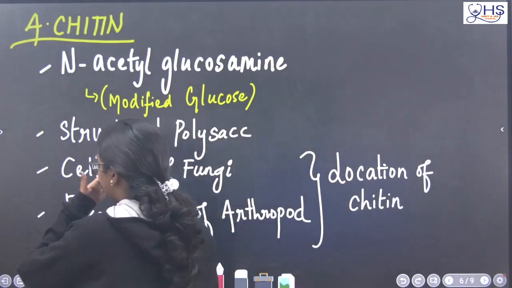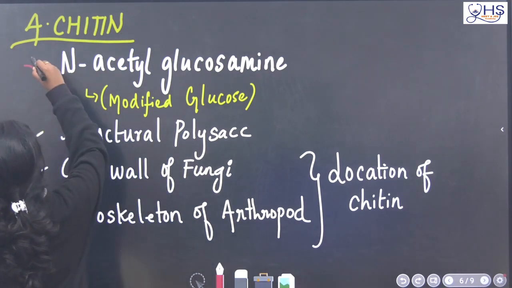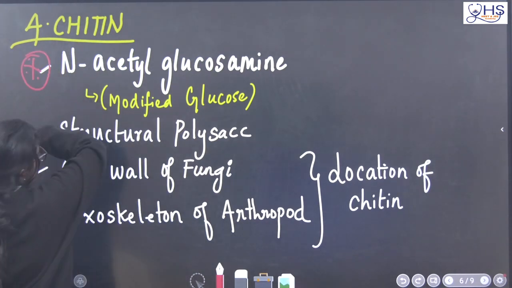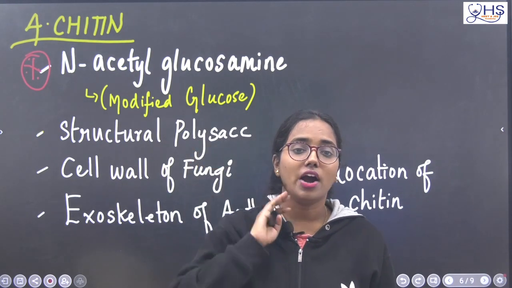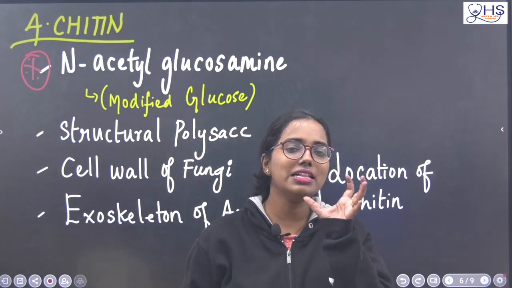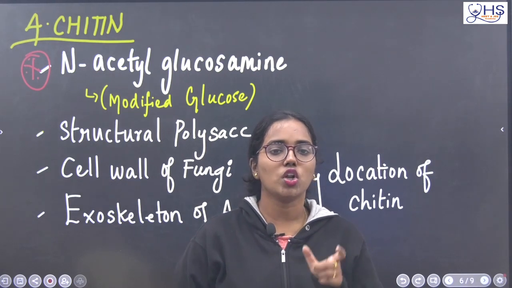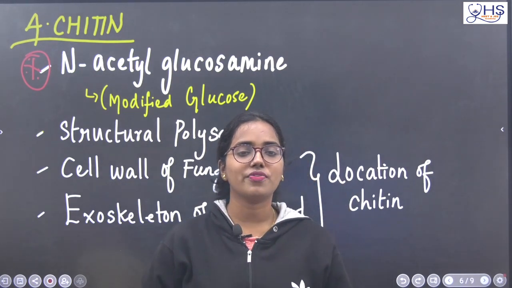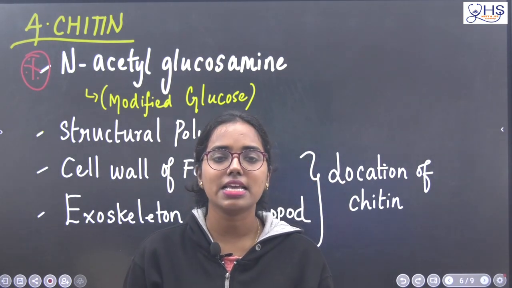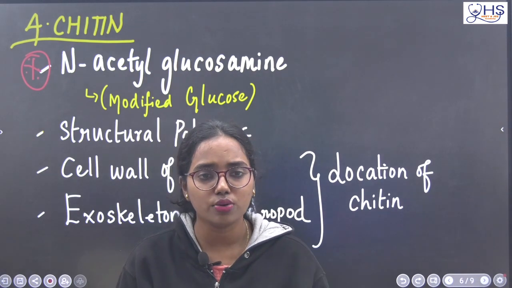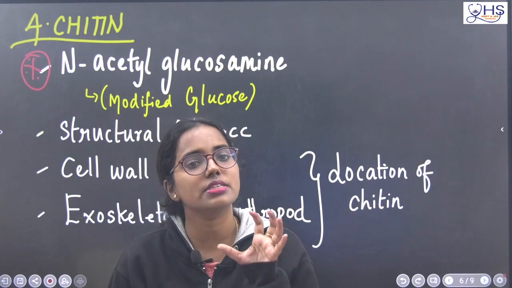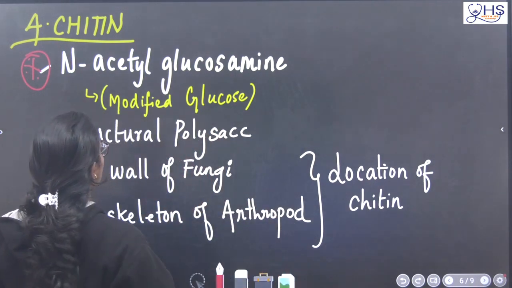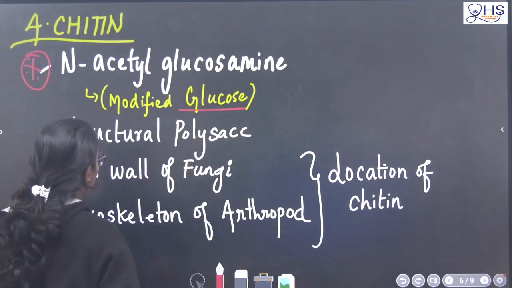Okay, the next polysaccharide is chitin, which is very important from the NEET point of view. Questions have already been asked. What is the fungal cell wall made up of? The fungal cell wall is made up of N-acetylglucosamine. What is N-acetylglucosamine? It is a modified form of glucose.